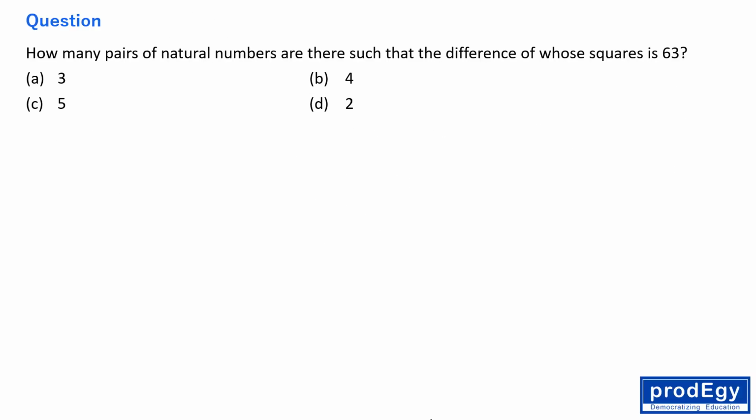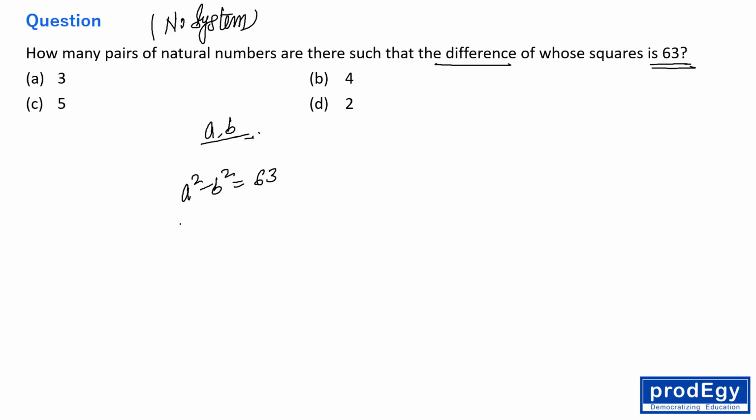So friends, this question is talking about how many pairs of natural numbers are there such that the difference of whose square is 63. Okay, so obviously this question belongs to number system topic, right? So difference of their square, let's say the numbers are a and b. Okay, the difference of their square, so a square minus b square is equal to 63, right? So friends, a square minus b square, the algebraic identity is what? A plus b, a minus b, which is 63, right? So a plus b, a minus b, these are the two numbers and whose product is 63, right?